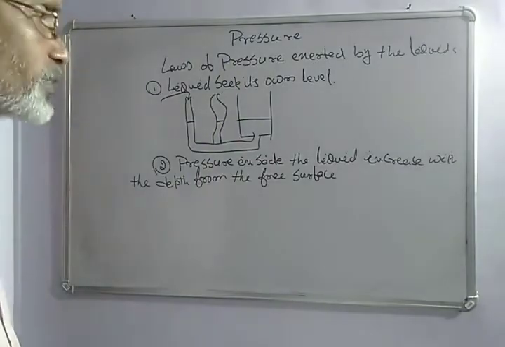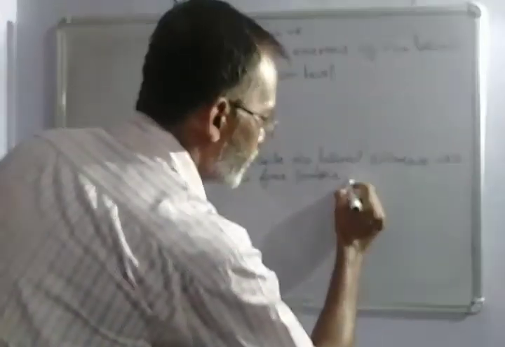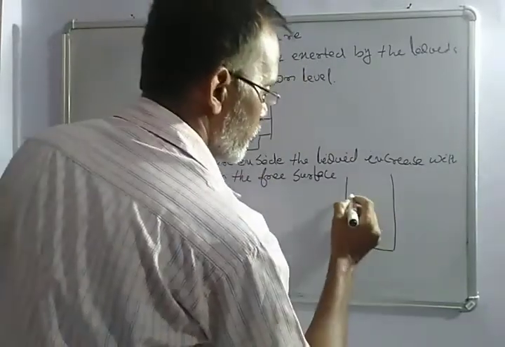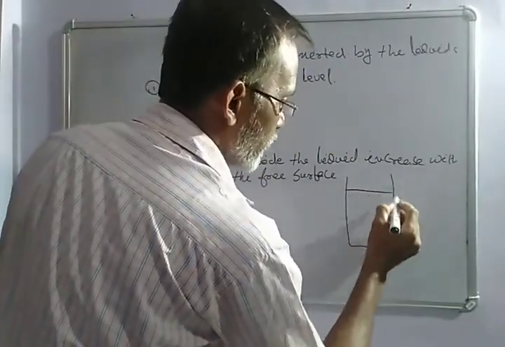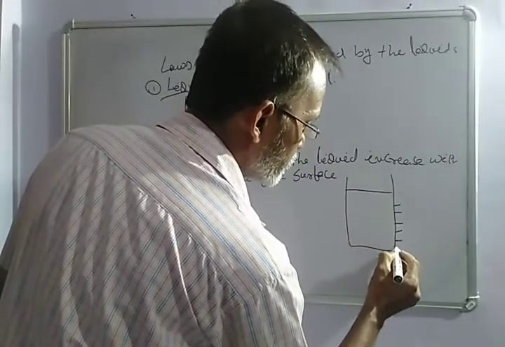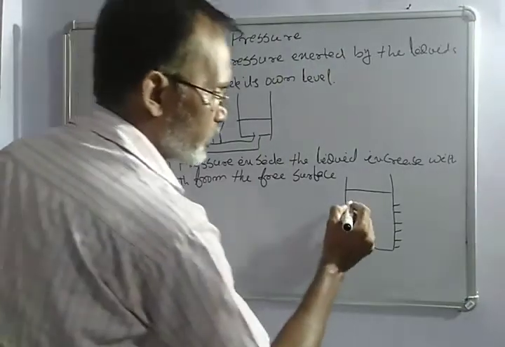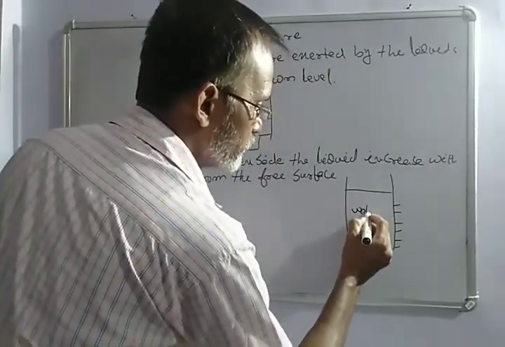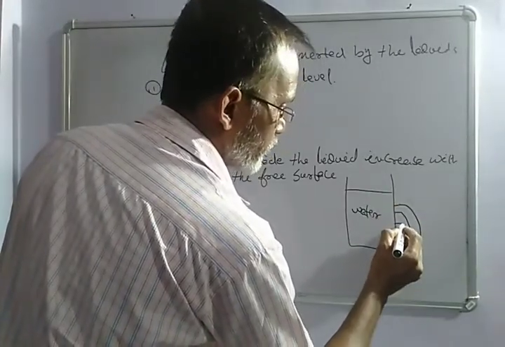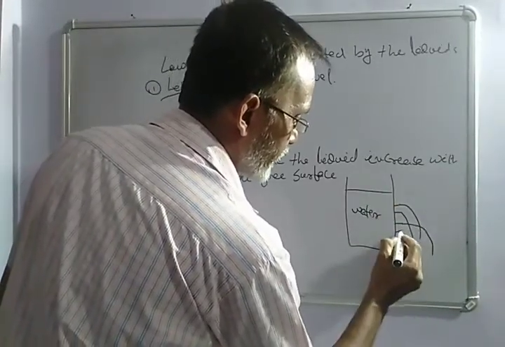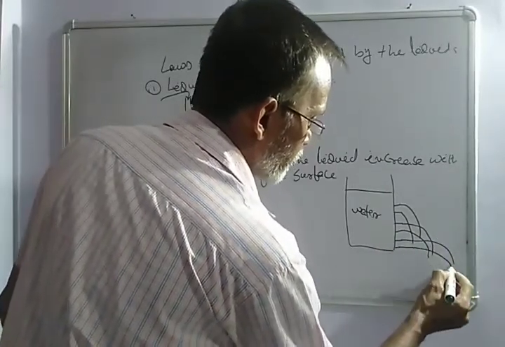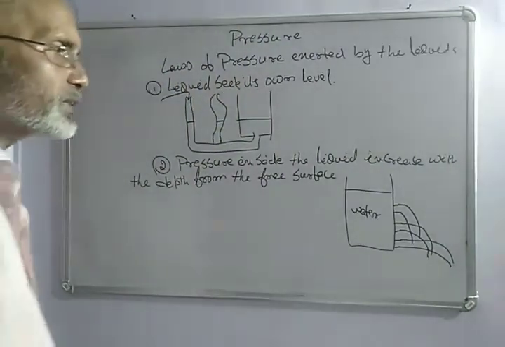That means if this is a container, then water is up till here and there are 3 outlets here. The water that comes out from the first will fall here, and the water which comes out in the second case will fall here, but the water in the third case will fall at a slightly larger distance from it.